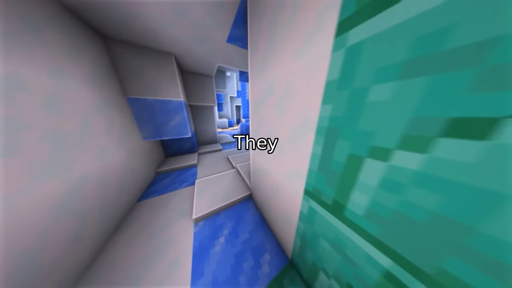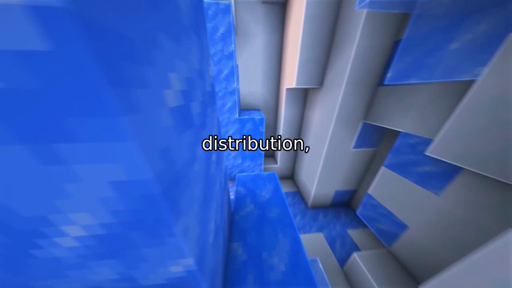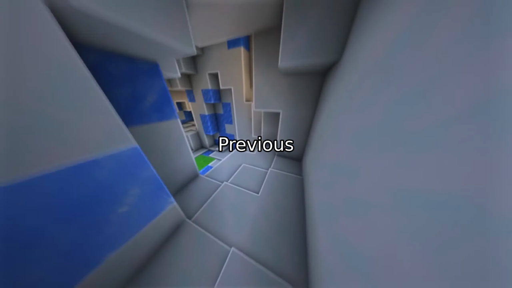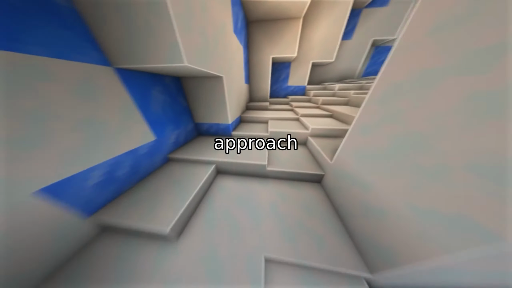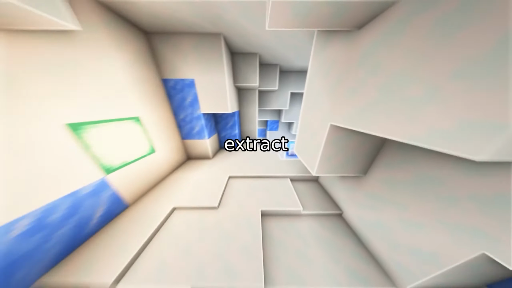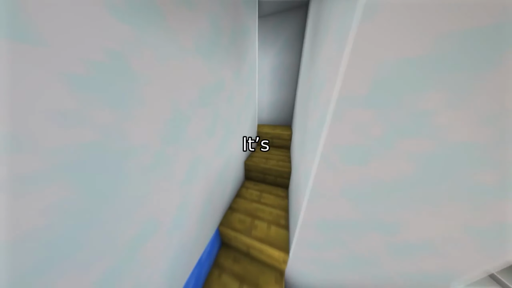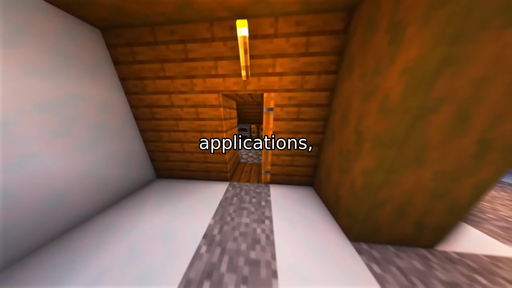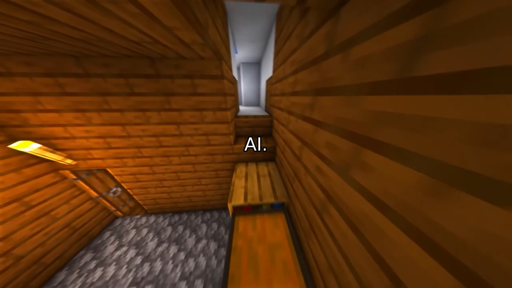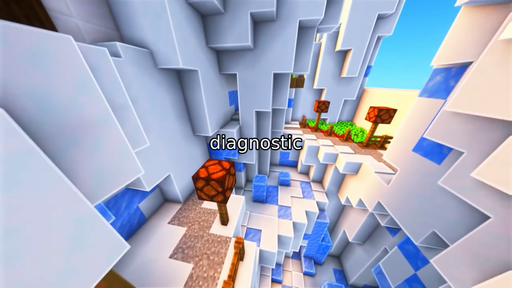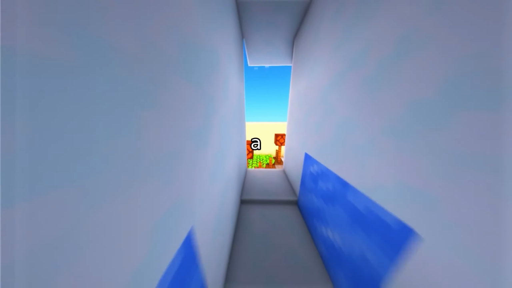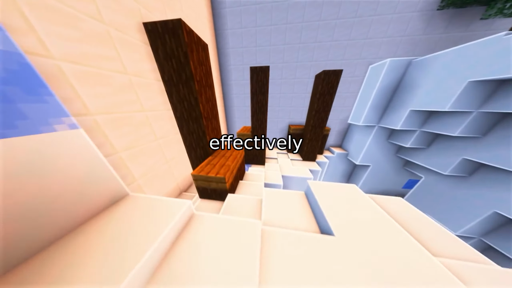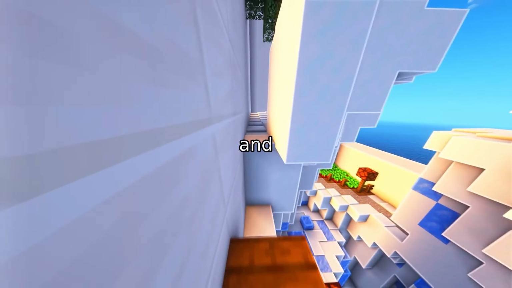Another key breakthrough. They avoided needing to know the data-generating distribution, the rules of the environment. Previous methods required this, but their approach uses a Lagrangian decomposition trick to extract policies directly from the data. It's like solving a puzzle without knowing the full picture, just using the pieces you have to infer the rest. Why does this matter? For real-world applications, this means safer, more reliable AI. Imagine a medical AI that balances diagnostic accuracy with ethical constraints, or a robot that follows strict safety protocols. This research paves the way for AI that learns effectively from existing data, without risky trial and error.